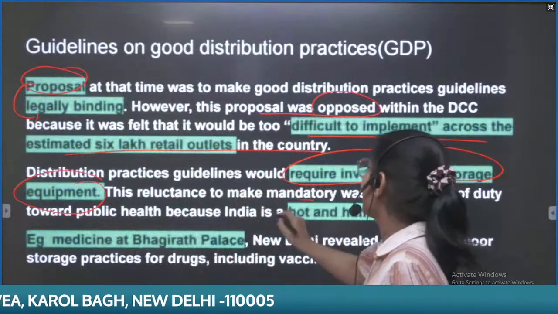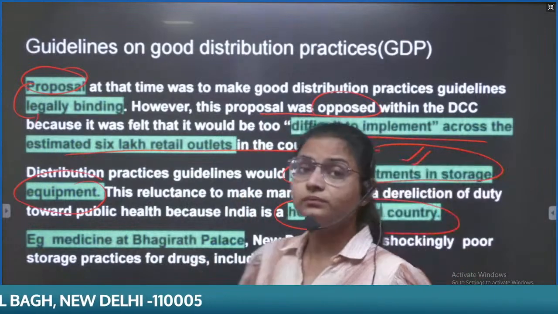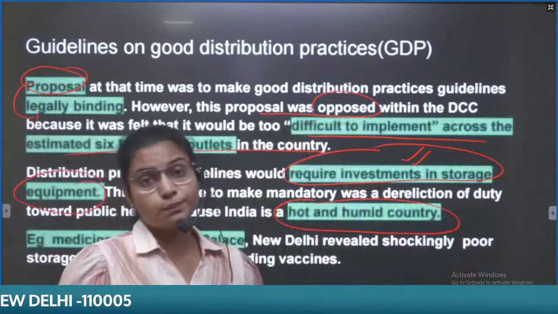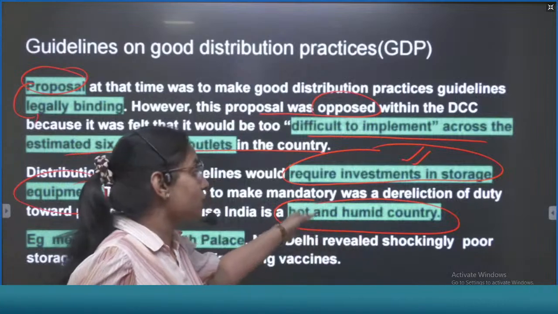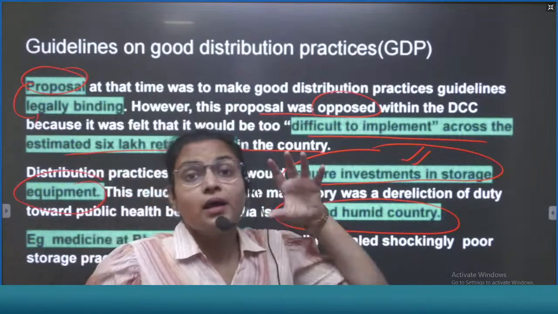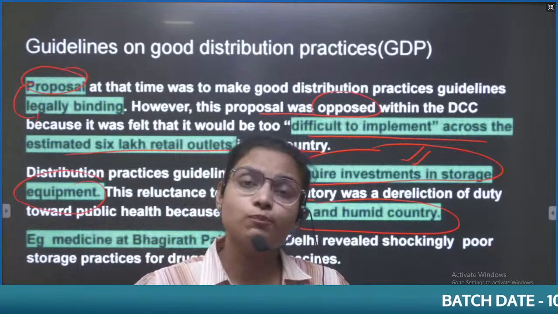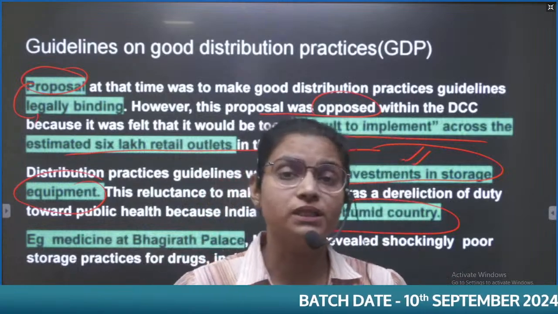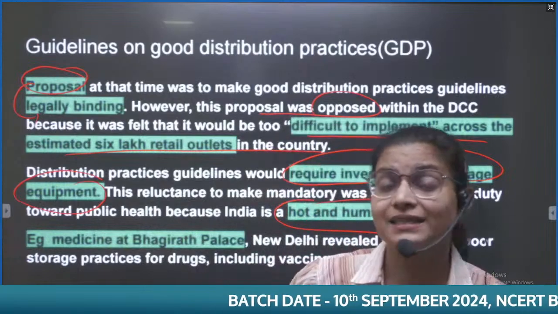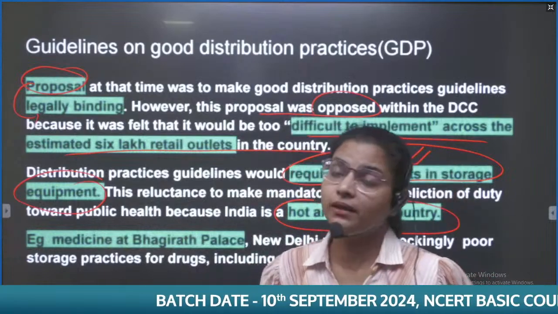After this, why it is needed in India, why we need good distribution practices, because we have a hot and humid country, due to which the drugs can spoil easily, and it reduces the potency of the medicines, and it can again harm public health.